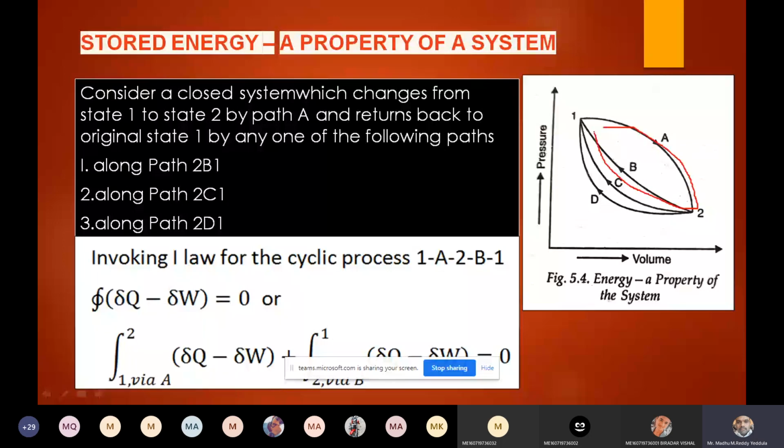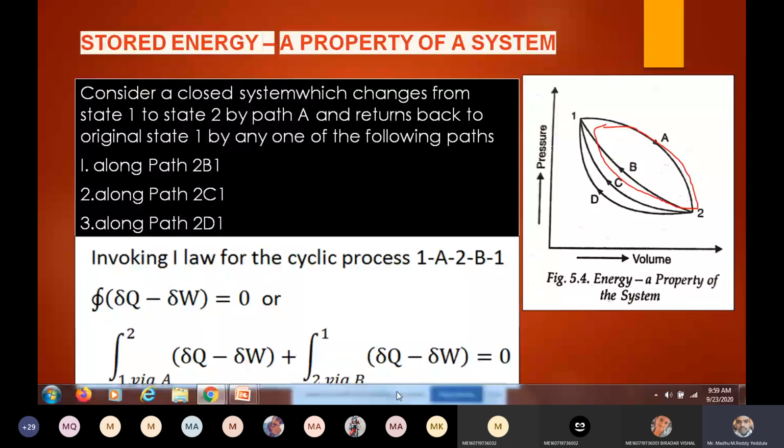So the cyclic integral of 1 to 2 via A plus the cyclic integral of 2 to 1 via B is nothing but heat minus work. That is the meaning of the cyclic integral because it is a cyclic process. So dou q minus dou w over 1 to 2 via A plus 2 to 1 via B is equal to 0.